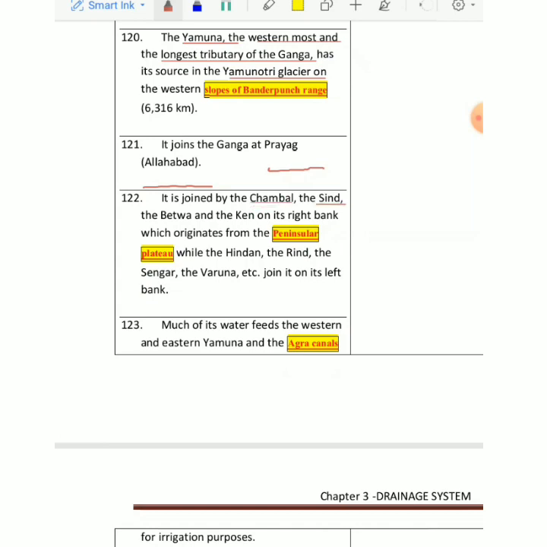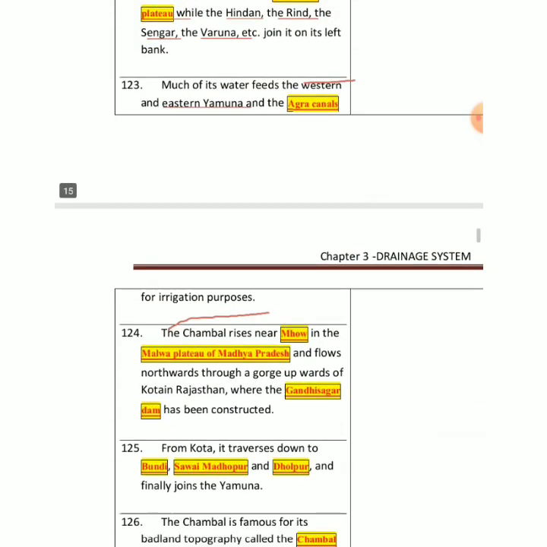Then we have Sindh, Betwa. Then we have Ken. These are right bank tributaries, and they mainly originate from the peninsular plateau. Then we have Hindan, Rind, Sengar, Varuna. These also join from the left bank. And maximum water of Yamuna feeds the Western and Eastern Yamuna canals. And Agra Canal is also constructed from Yamuna itself. Why are they constructing canals? For irrigation purposes. Okay, so Ganga and Yamuna are serving so many purposes for us, especially in the agriculture sector.